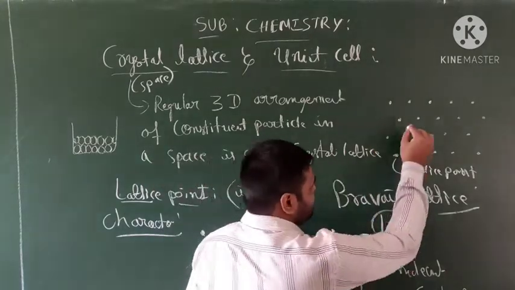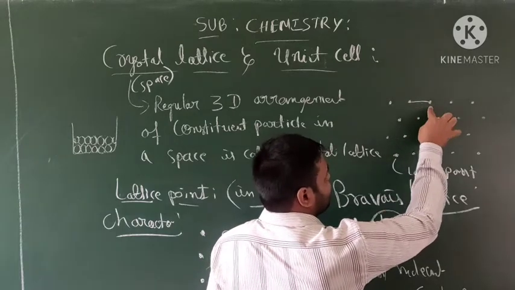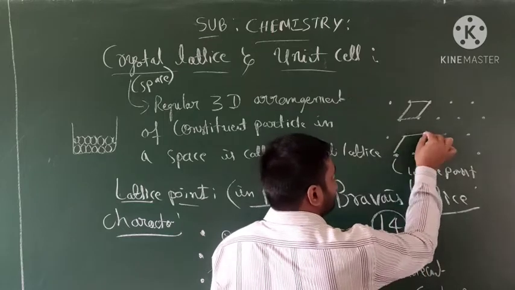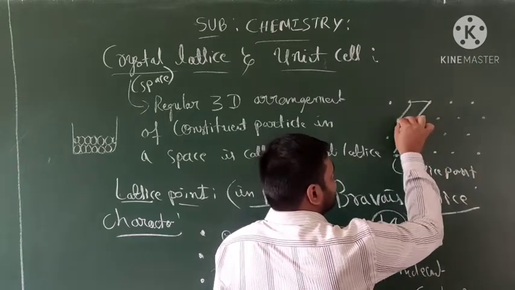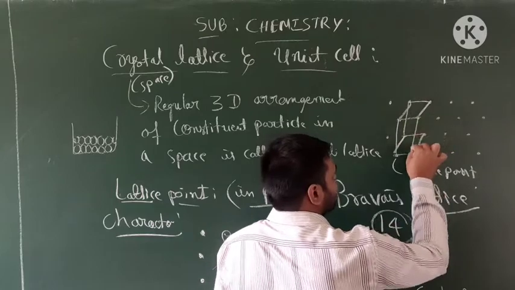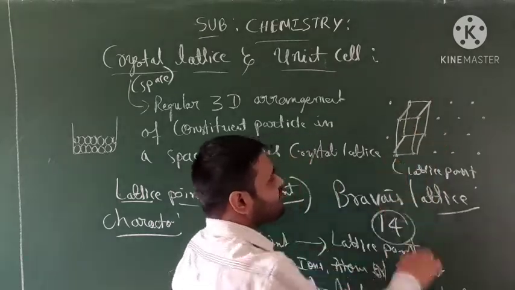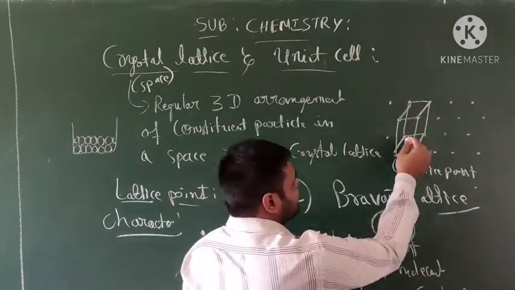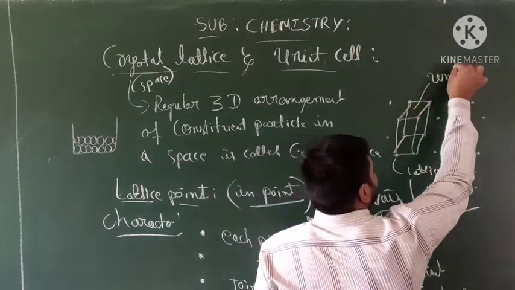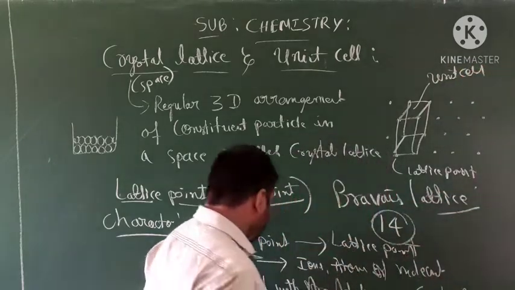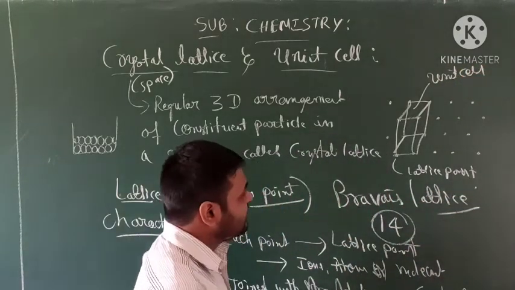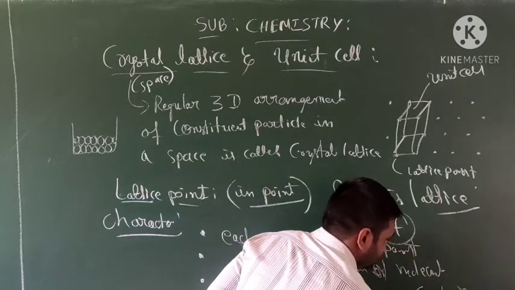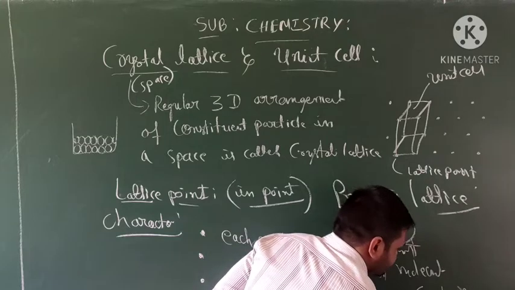See, this is one point and another point is joined with a straight line, like this and this and this. This is called one unit cell or crystal. Joining the two points with straight lines, we get a geometry.